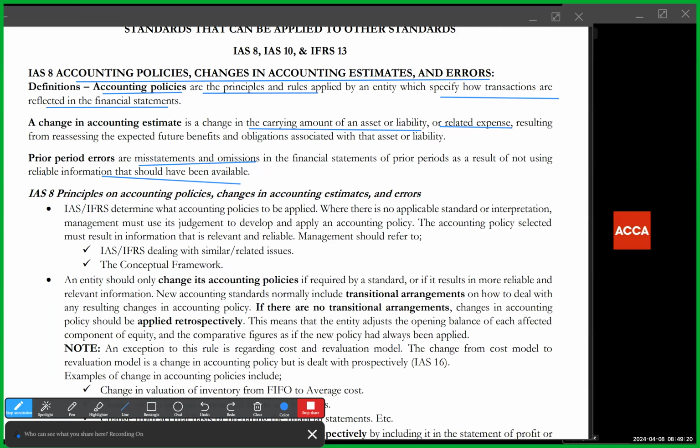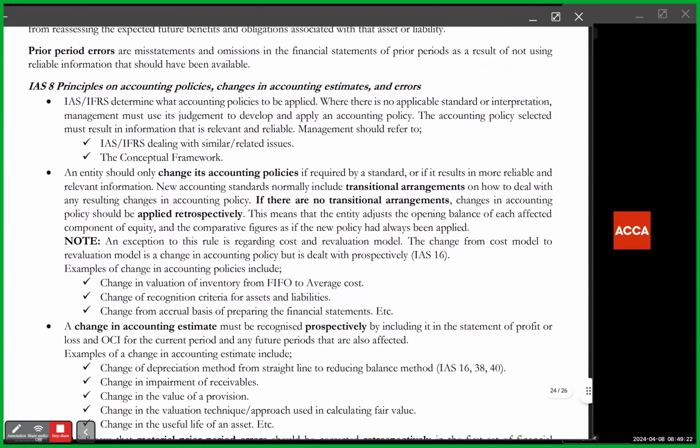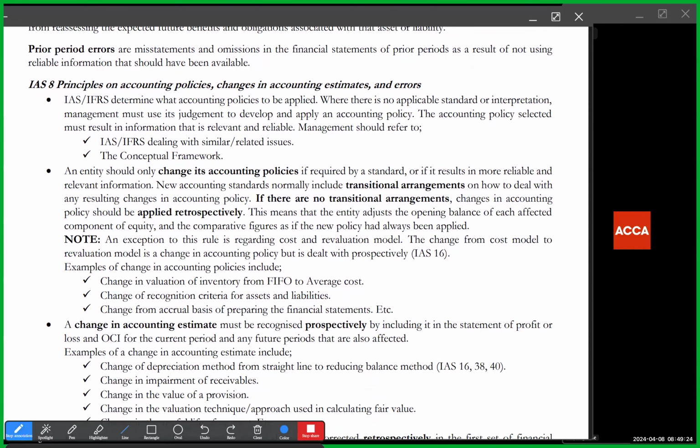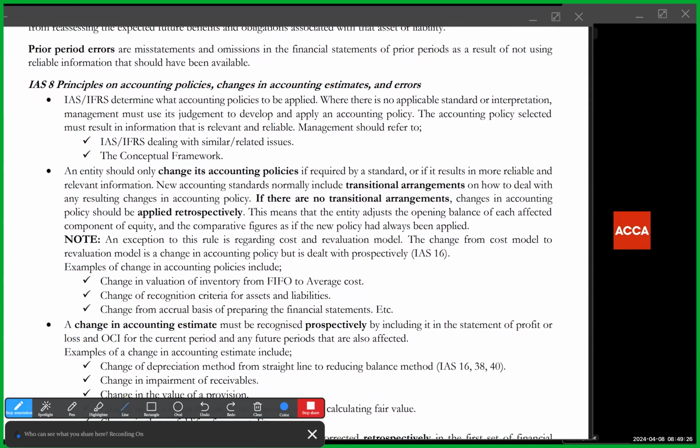Now, what are the principles that IAS 8 talks about with respect to accounting policies? IAS 8 tells us that the respective IFRSs or IASs or standards determine what accounting policies are to be applied. And where there is no applicable standard or interpretation, you need to use your judgment and apply an accounting policy from the conceptual framework.